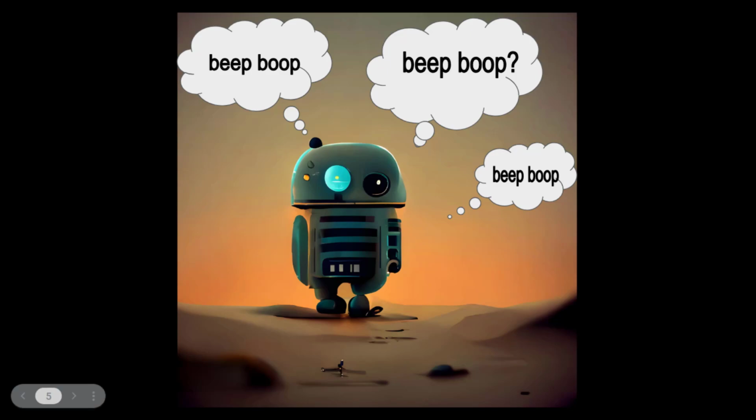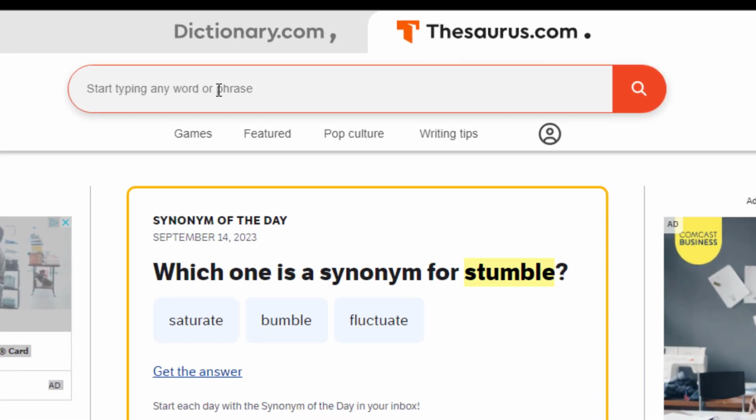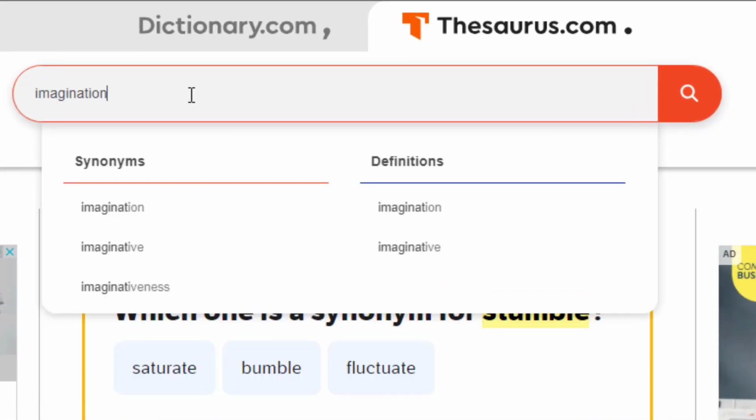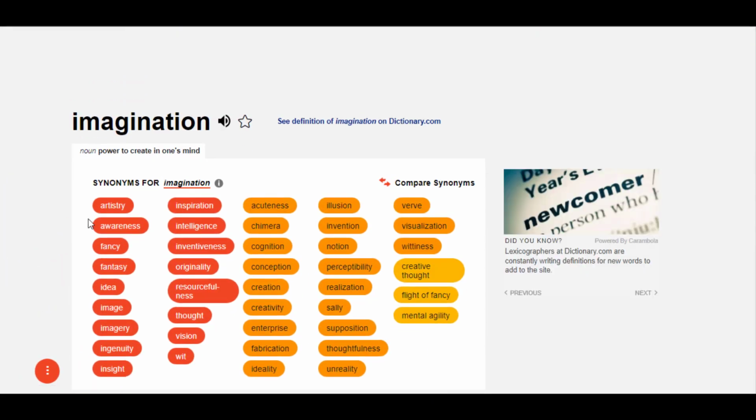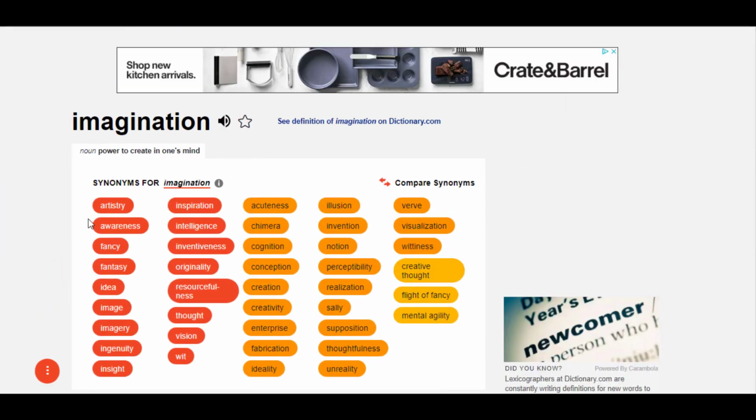It's like that moment when you're at the source and you're trying to figure out another word for imagination, but it just doesn't quite sound right in the sentence that you're working on.